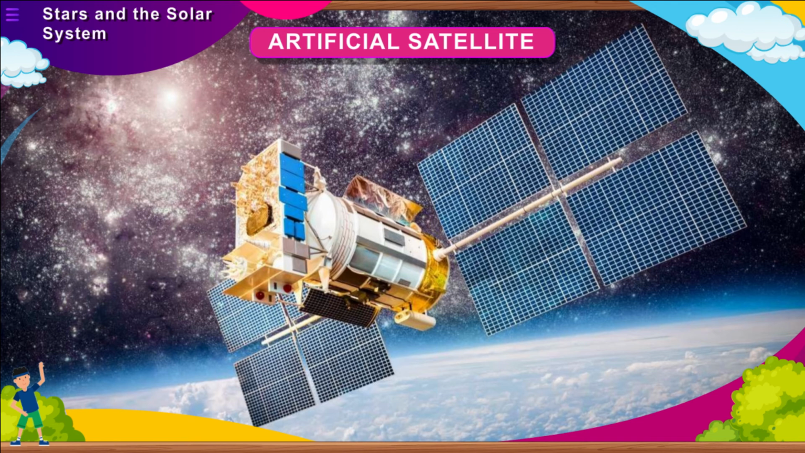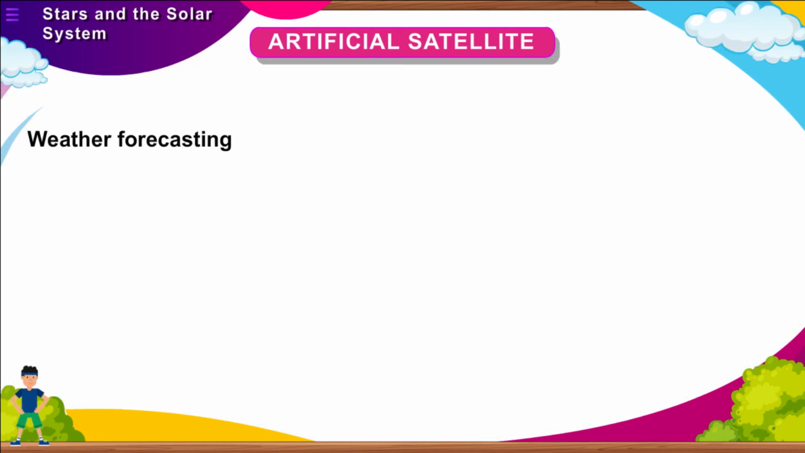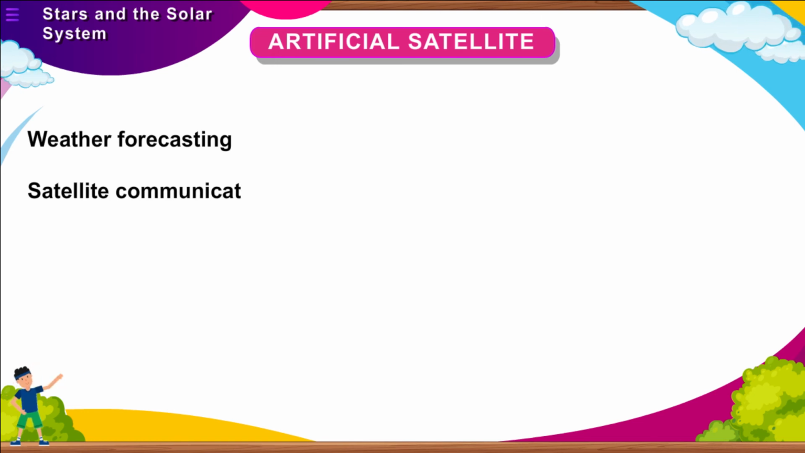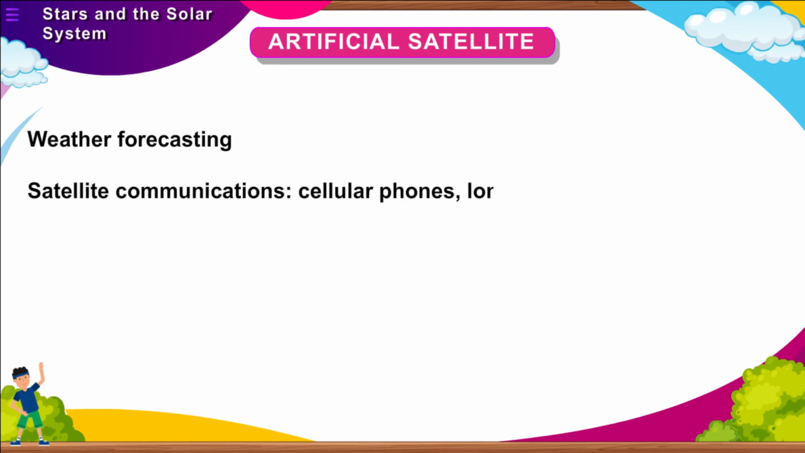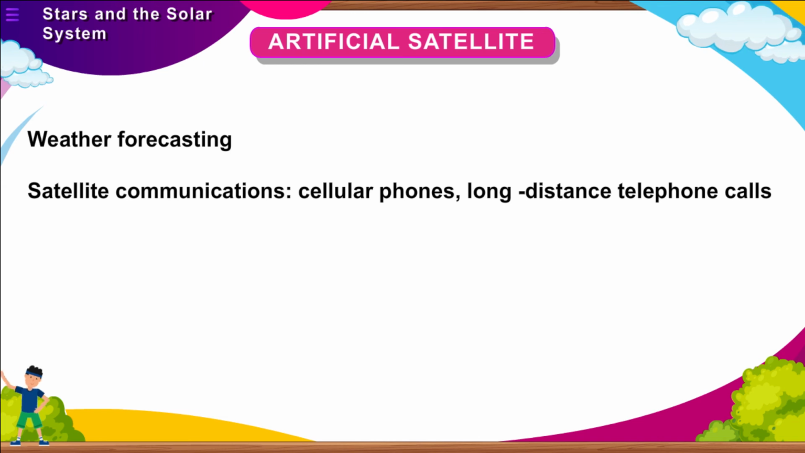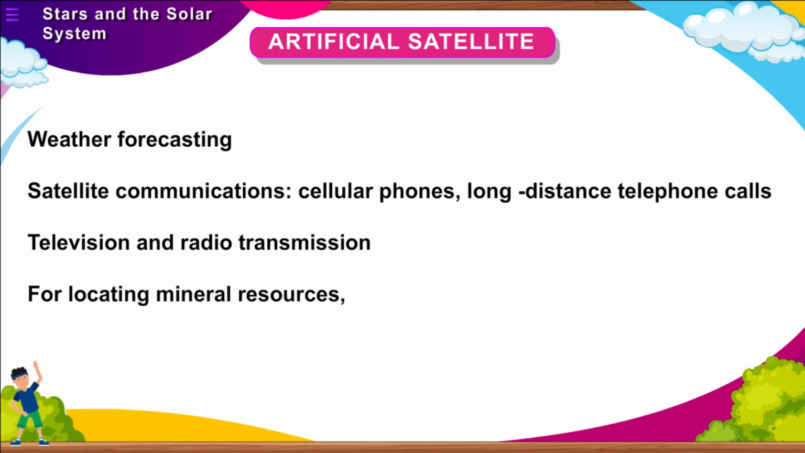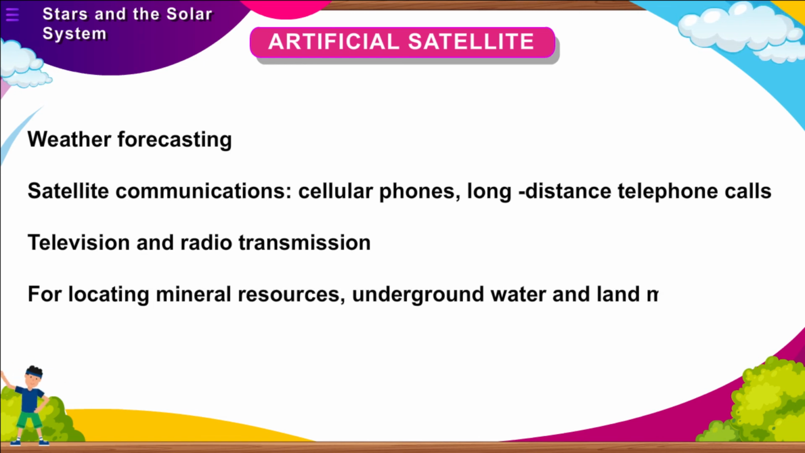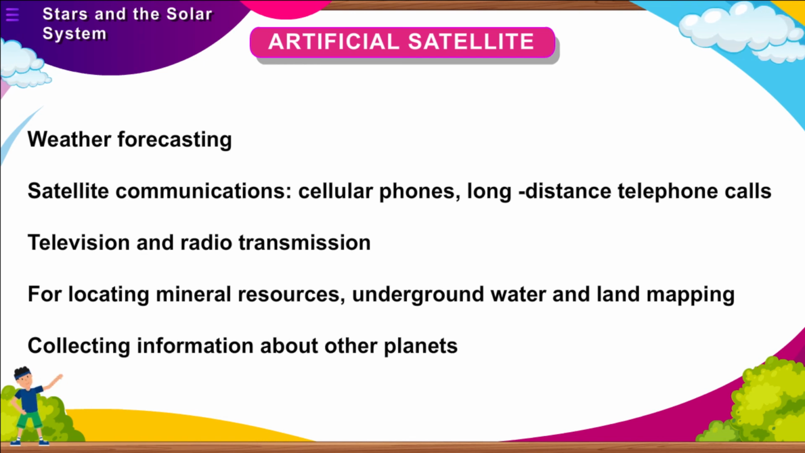Artificial satellites have various uses such as weather forecasting, satellite communications, cellular phones, long-distance telephone calls, television and radio transmission, locating mineral resources, underground water and land mapping, and collecting information about other planets.